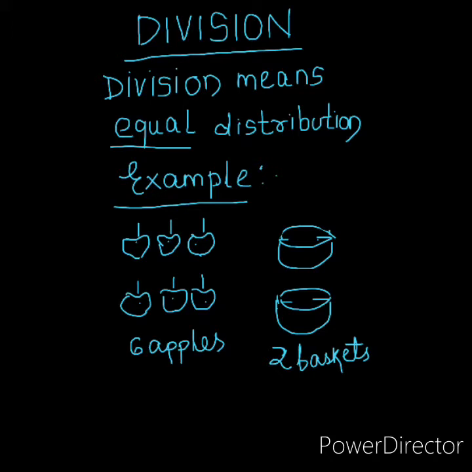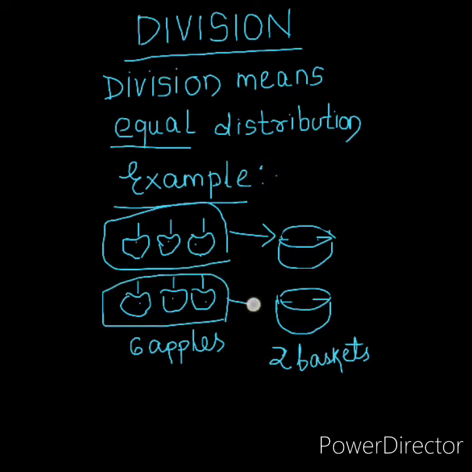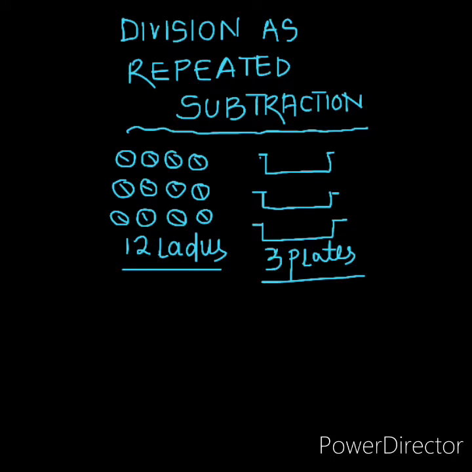So let us group now. These 3 apples can be kept in the first basket. And these 3 apples can be kept in the second basket. So here 3 apples, here also 3 apples. Now you can see that in both the baskets we kept 3 and 3 apples, the same number of apples. So this is what we call division or equal distribution.